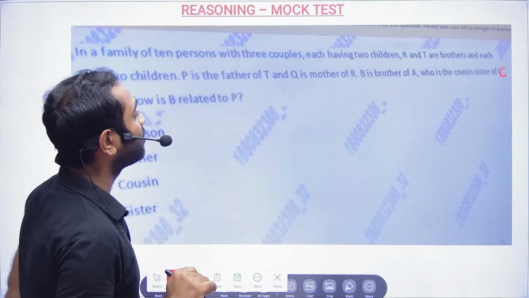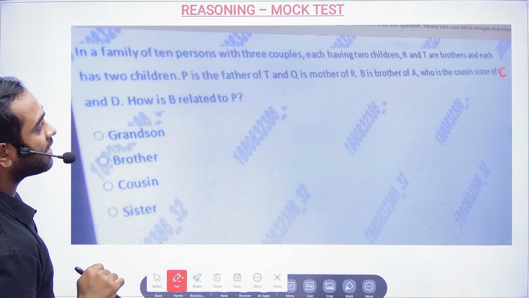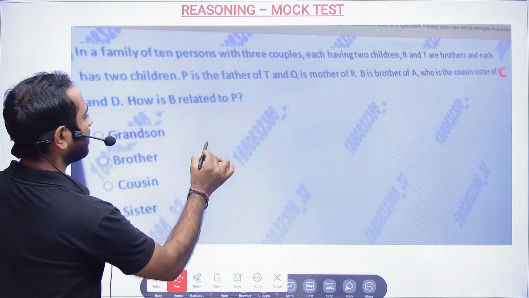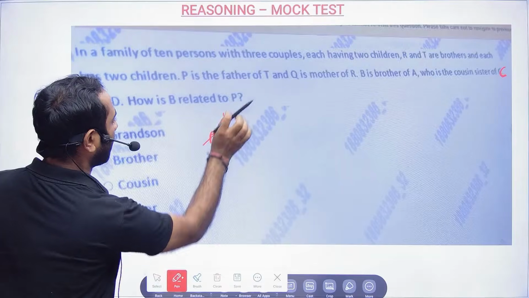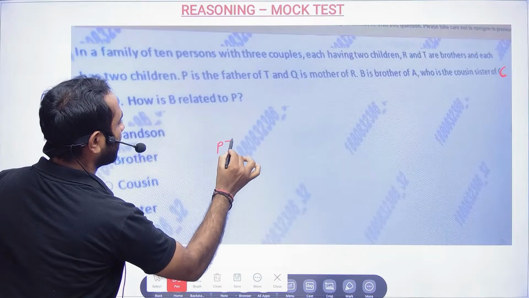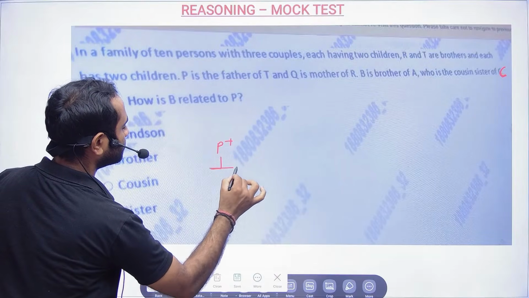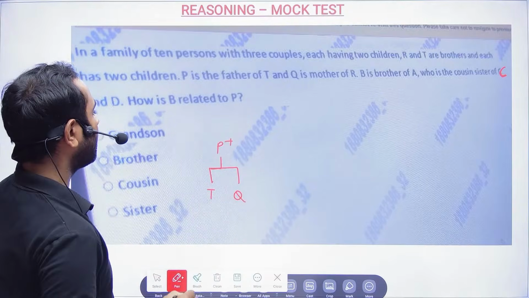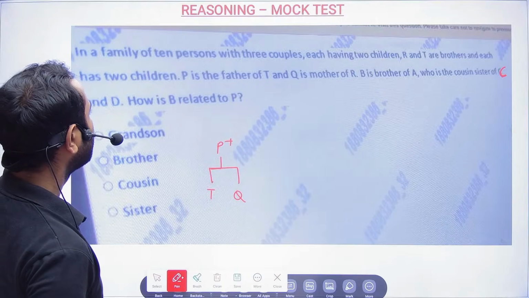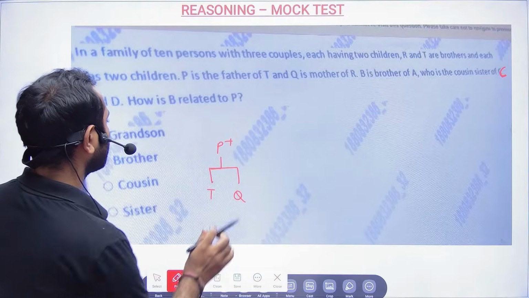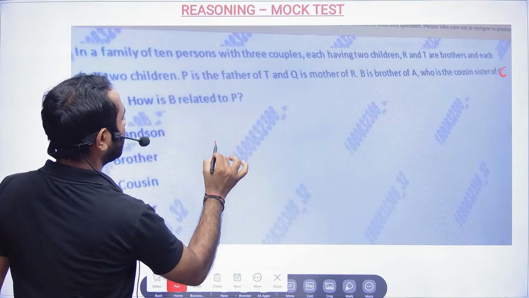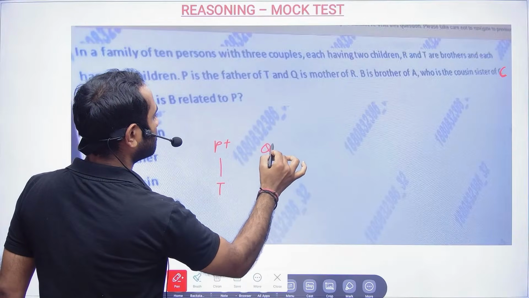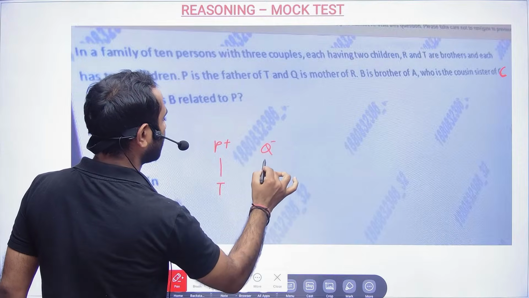So each having 2 children, R and T. R and T are brothers, and each has 2 children. P is the father of T, and Q is the mother of R. So P is the father.